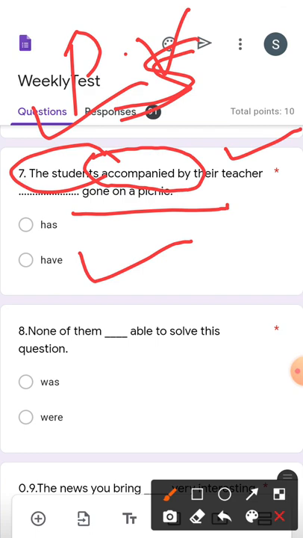Clear? See, S is there in students and in have S is not there. So when S is there in the subject, the verb must be without S or ES. So have is the correct answer.